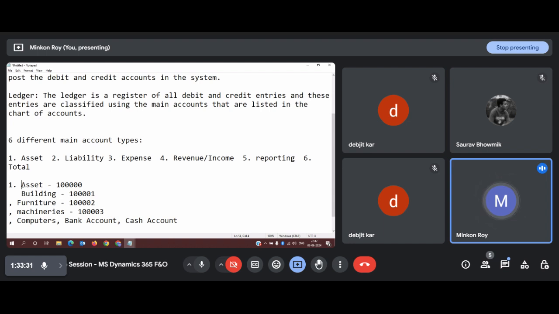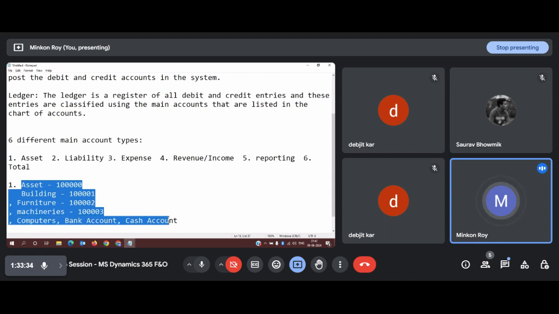In that way, for the number of main accounts I will have in this asset category, I will allot some spaces to create more main accounts in the near future.